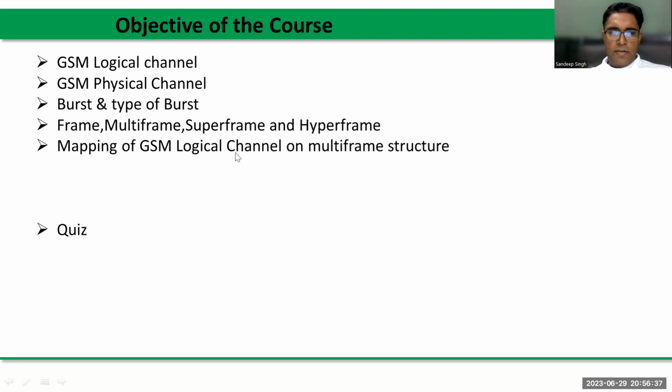super frame structure, right? In this course we will discuss the GSM logical channel, then the physical channel. The information transmitted on this physical channel is known as a burst, and there are different types of burst. Frame, multi-frame, super frame, hyperframe. And after understanding multi-frame and super frame, we will discuss how the logical channels are mapped on this multi-frame structure. And finally, we have one quiz for completion of this course.